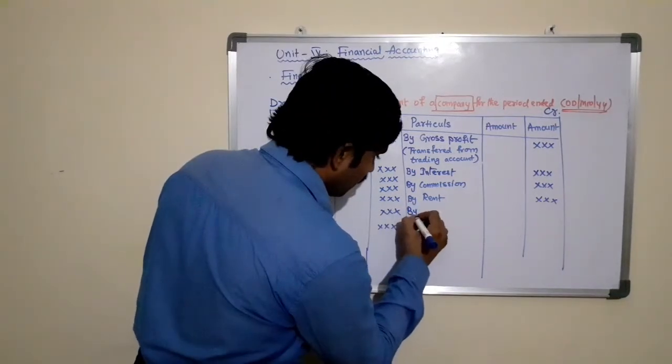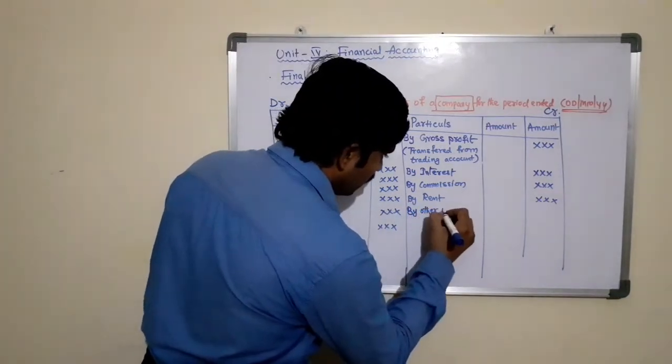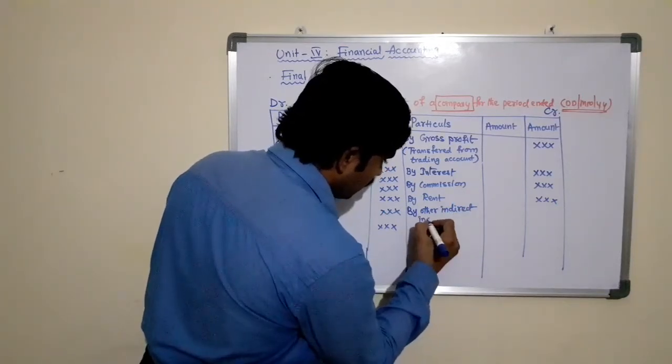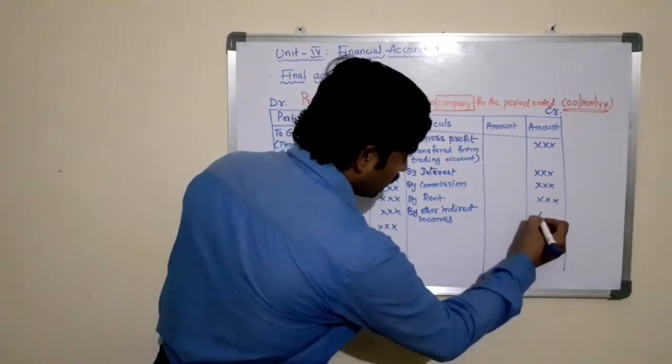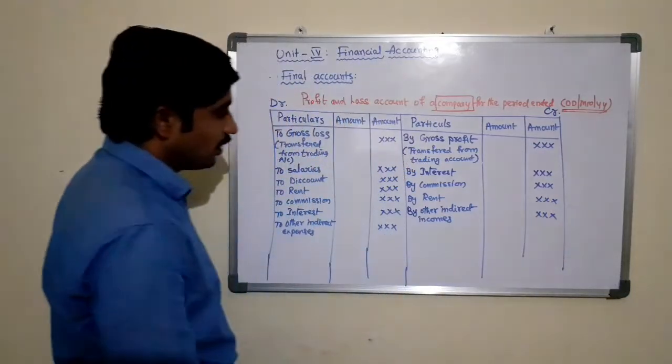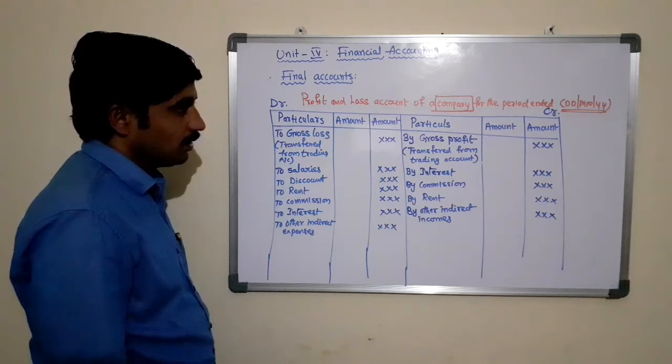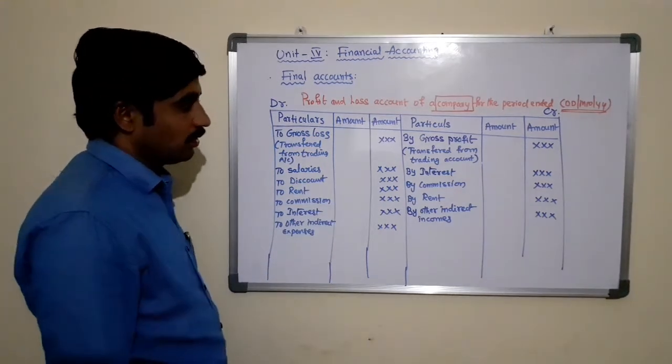By other indirect incomes. So they are some of the items that we need to consider under the profit and loss account.